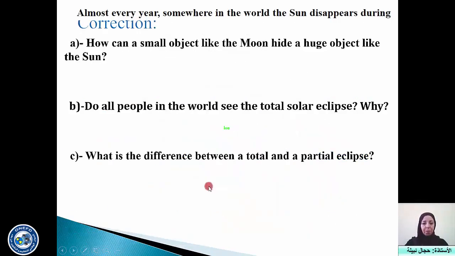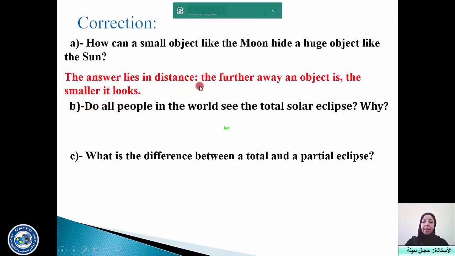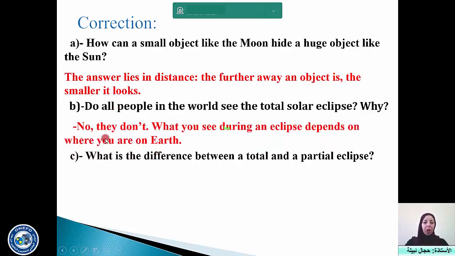So here are the answers. The answer lies in distance. The further away an object is, the smaller it looks. Do all people in the world see the total eclipse? No, they don't. This is an answer for a yes/no question. And then the justification should be given after this. What you see during an eclipse depends on where you are on Earth. This is about the place.